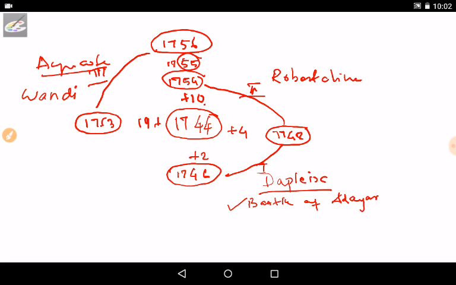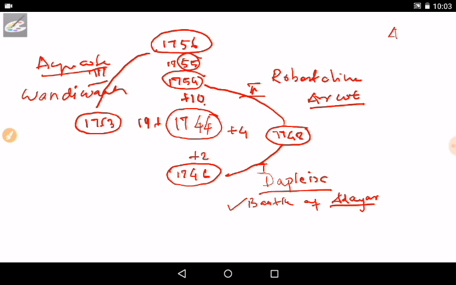And Eyre Coote became hero in the Battle of Wandiwash. Okay, and Robert Clive became the hero in the Battle of Arcot. So there are three main battles: the Adyar battle, the Arcot battle, and the Battle of Wandiwash. These are the three main battles which made three people heroes. Okay, so it is easy to understand. Duplaix, Robert Clive, and Eyre Coote. It's enough. And there are also three important treaties. For these treaties, I have taken a shortcut.